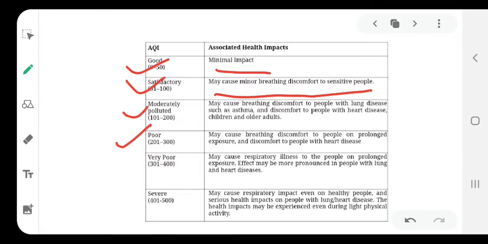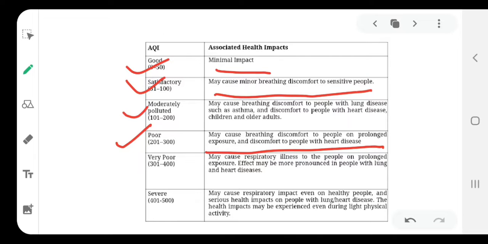The fourth category is poor, which means the air is of poor quality, and the AQI number is in the range 201 to 300. If we see the health impact of such air, it may cause breathing discomfort to people on prolonged exposure, and discomfort to people with heart disease. These are the people who are most affected by this poor quality air.